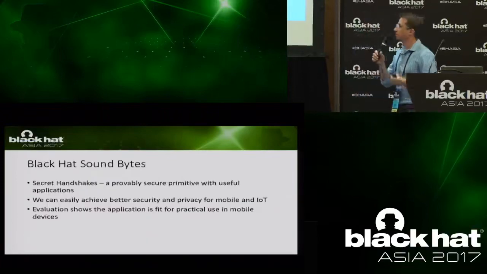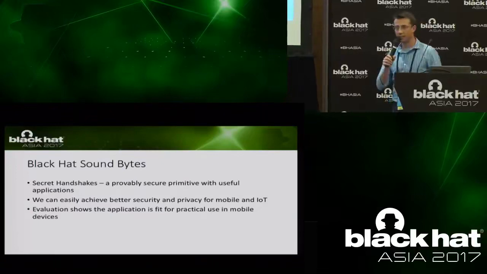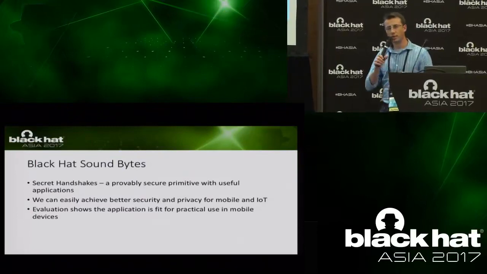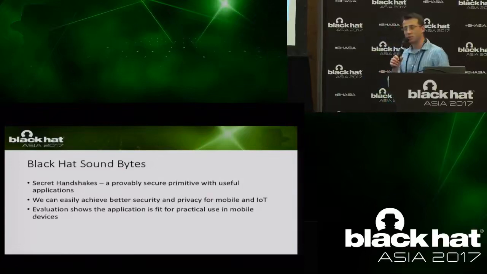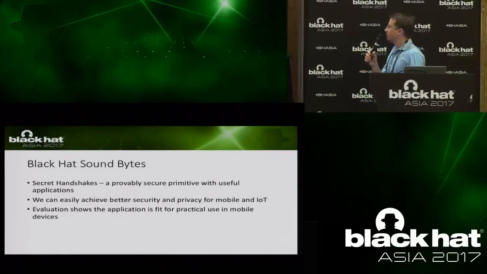So to summarize, we have those secret handshakes, and it's a provably secure primitive that has some useful applications. So we can increase privacy and security and enable mutual authentication between devices using this provably secure technique that's based on math. And we can easily achieve better security and privacy for mobile and IoT.